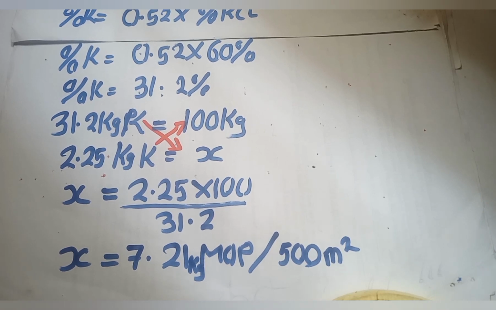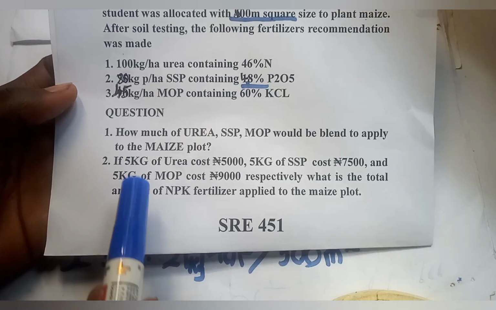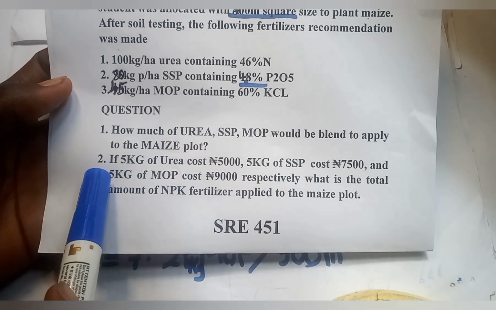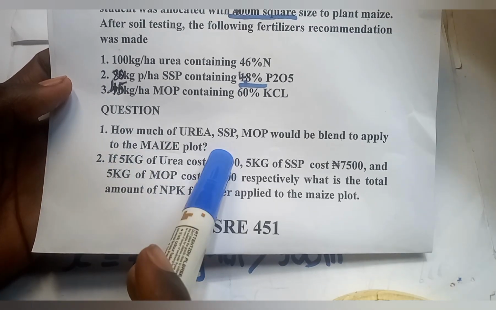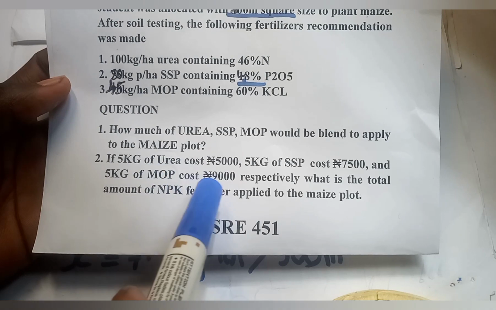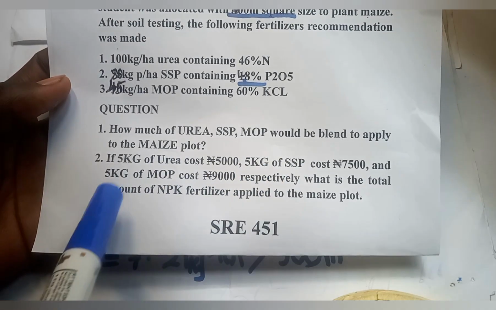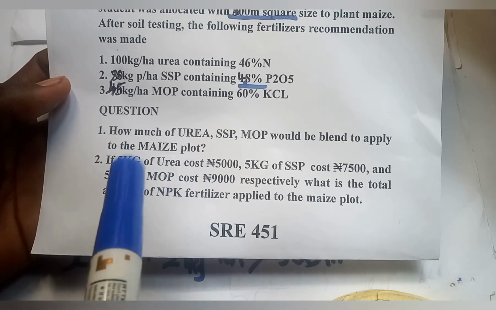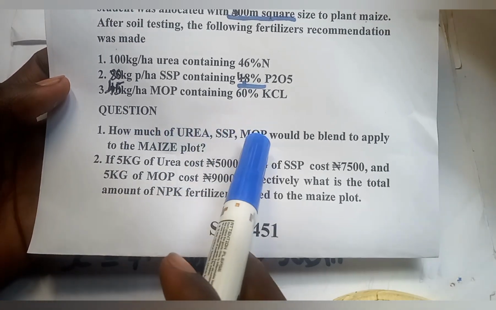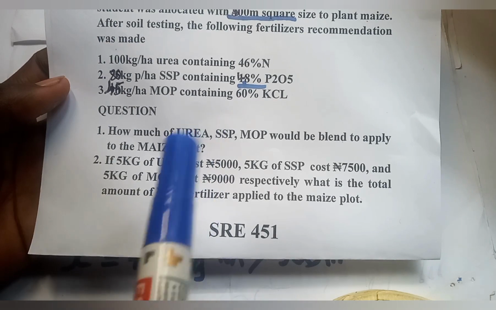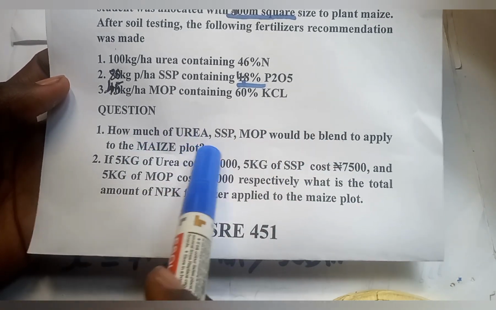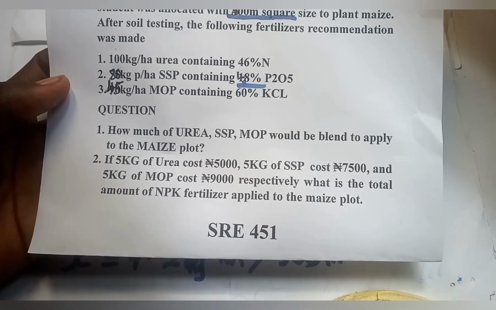Now the question does not stop there. The question proceeds and says, I've already done question number 1. I've calculated urea, SSP, and MOP. Now let's proceed to question number 2. If 5 kilogram of urea costs this, and 5 kilogram of SSP costs this, and 5 kilogram of MOP costs 9,000 naira respectively, what is the total amount of NPK fertilizer that is going to be applied? Now I'm going to write out the amount of urea, SSP, and MOP that I will be blending on the maize plot.